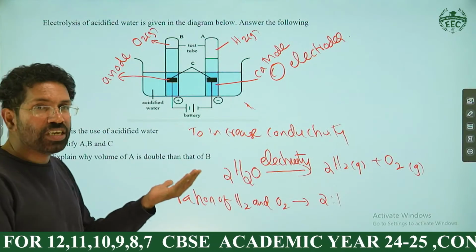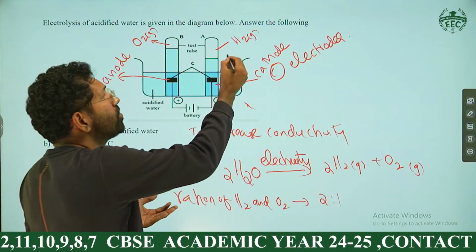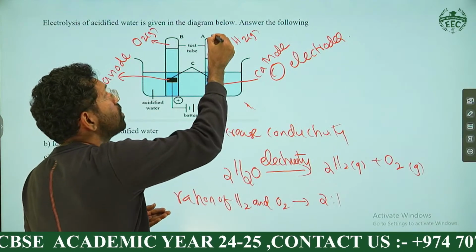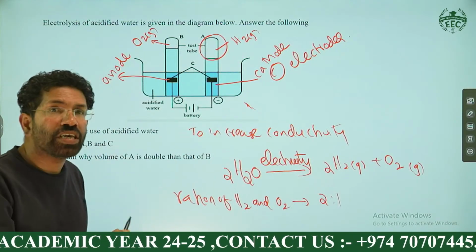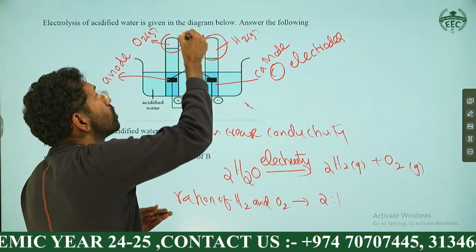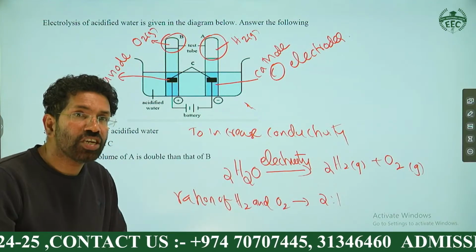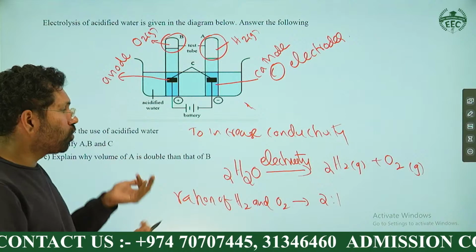When water undergoes decomposition, hydrogen is obtained double that of oxygen. You can see the volume here. The volume over here is double that of oxygen because water contains hydrogen and oxygen in the ratio 2:1. I hope all of you got it, right?